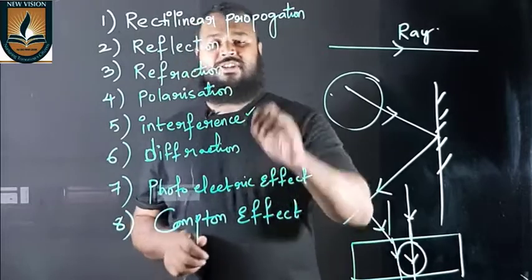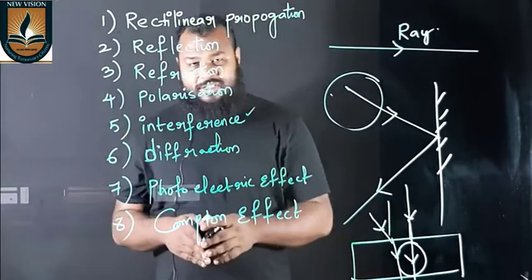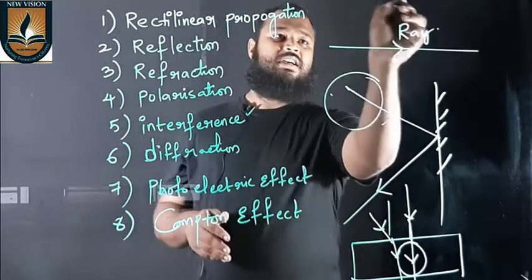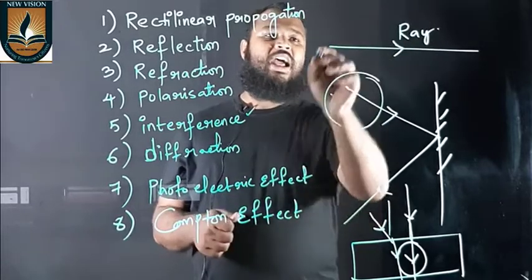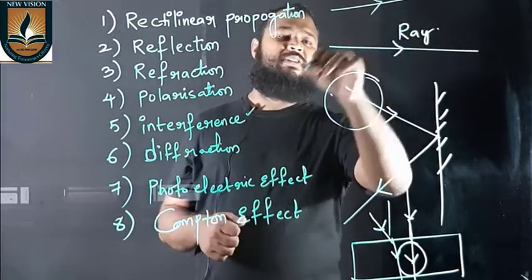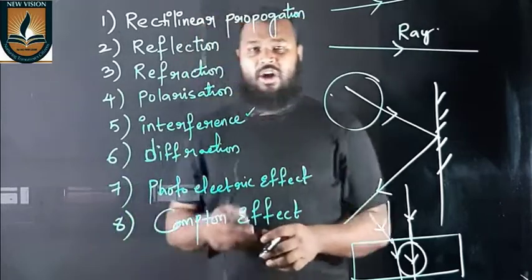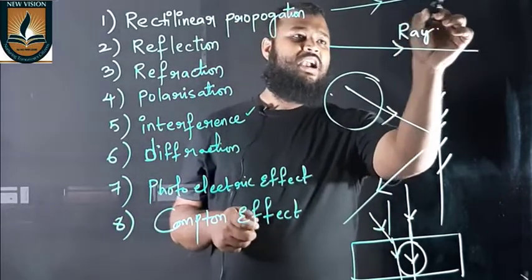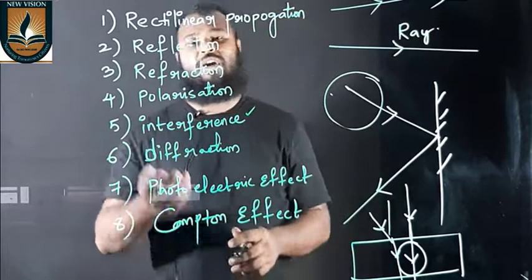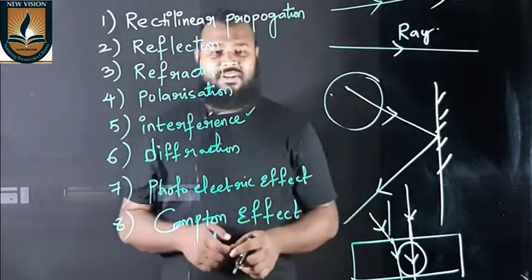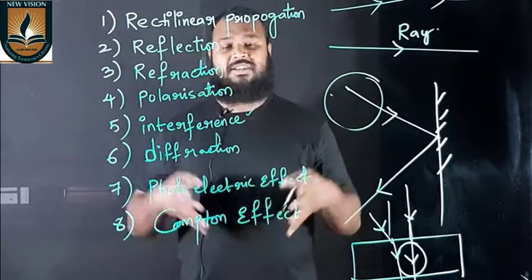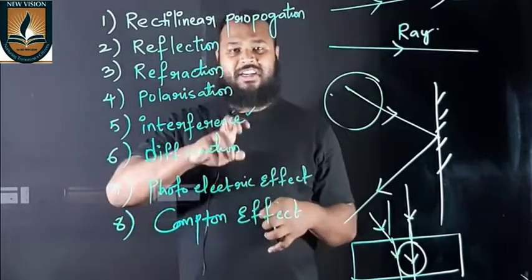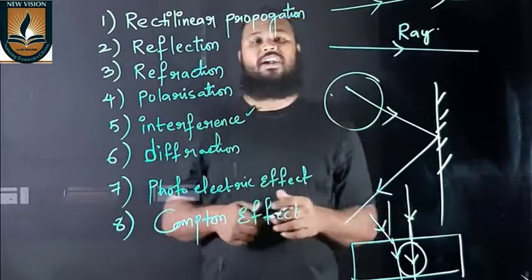And what is interference of light? See, interference of light is, suppose you have a light of a certain wavelength and I have another light of the same wavelength but different phase of vibration. They both meet at a point and travel as a single light, and that is called interference of light. So interference is a point where two or more lights combine, where intensity changes will occur. So that is called interference.